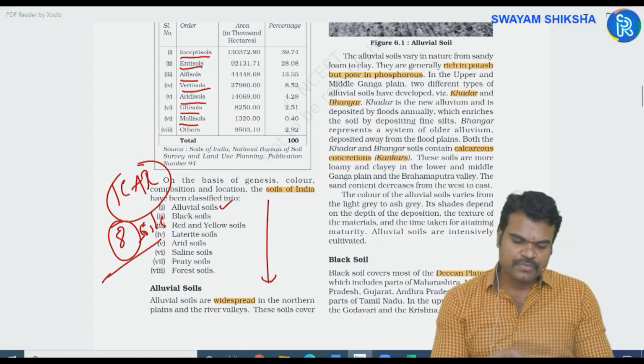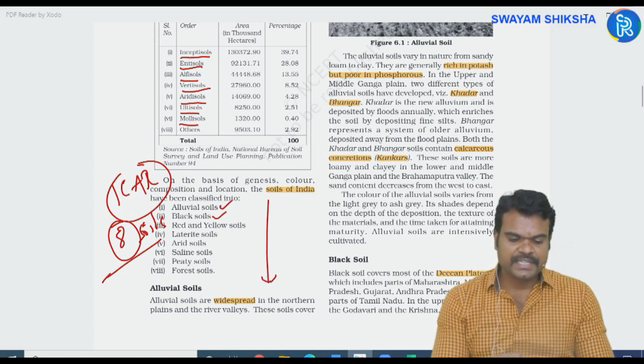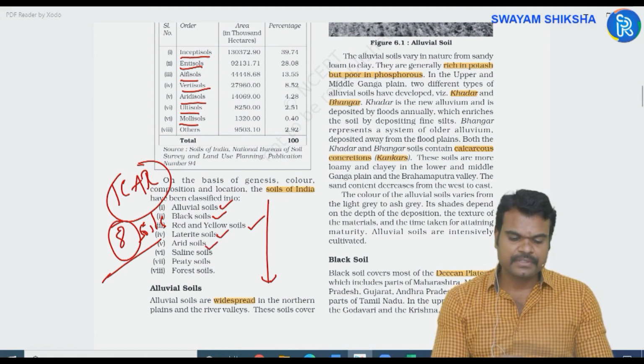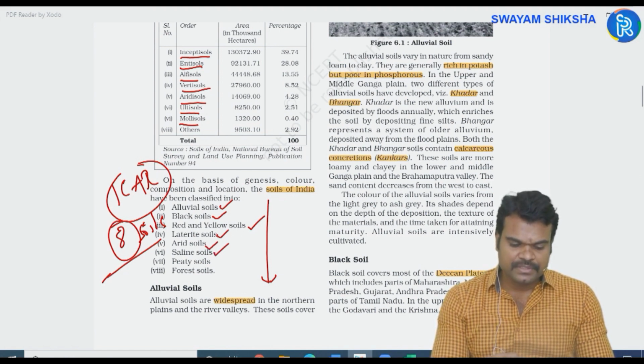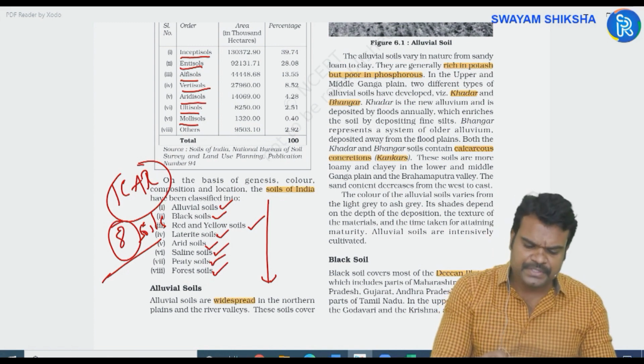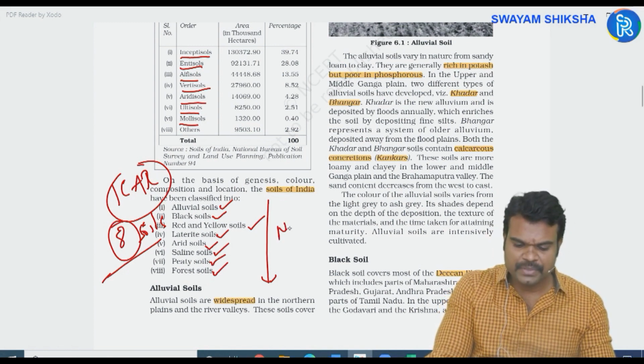The first one, alluvial soils. Second one, black soils. Third, red and yellow soils. Next, fourth, laterite soils. Fifth, arid soils. Sixth, saline soils. Seventh, peaty soils or peat soils. And eighth, forest soils. Okay, in every soil we look for some important nutrients.